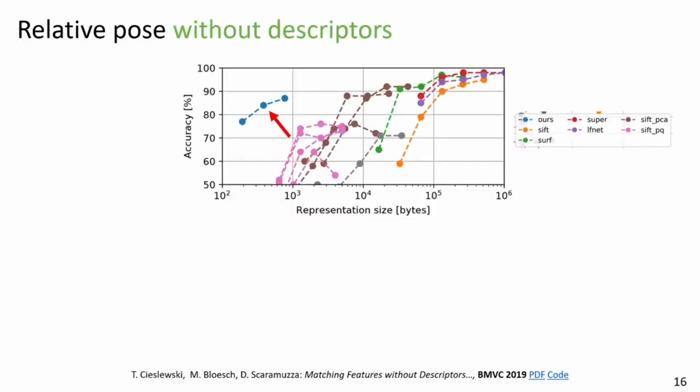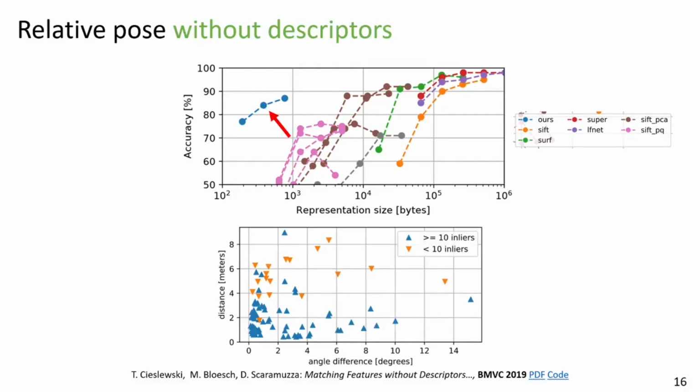Of course, there is a trade-off with performance. And there are also baselines which do some feature compression. However, looking at this plot, we can see that our approach is planted firmly in the top left, meaning that it has a good trade-off between representation size on the x-axis, note that the scale is logarithmic, and the accuracy or the success rate for our dataset as shown on the y-axis.